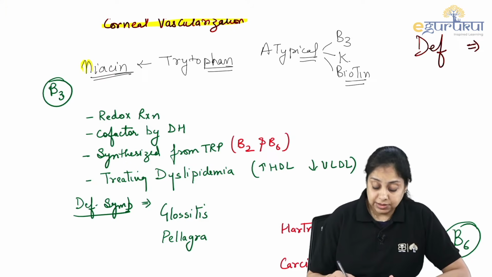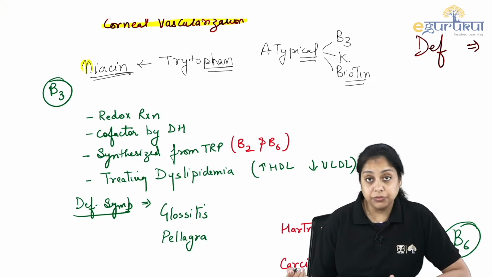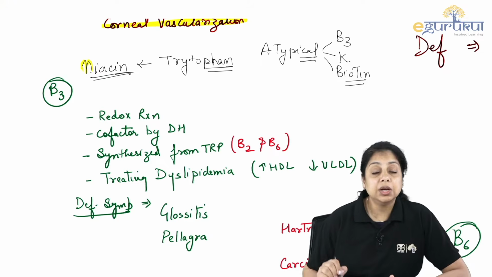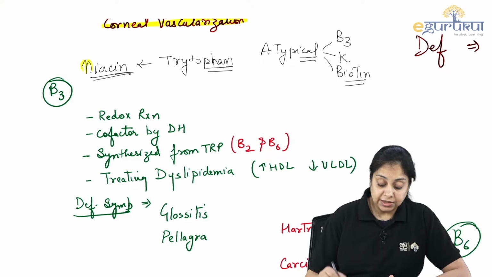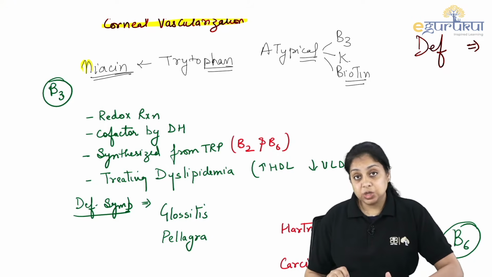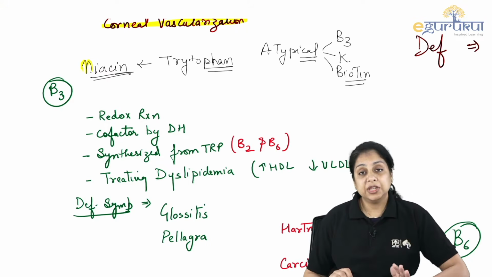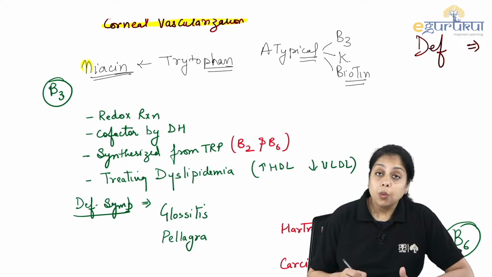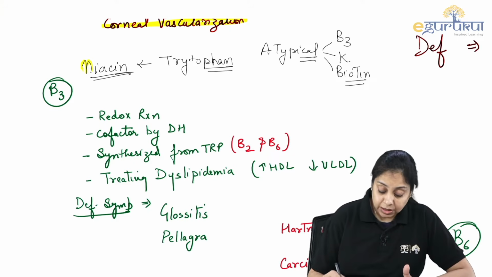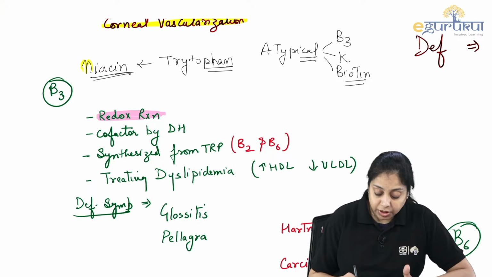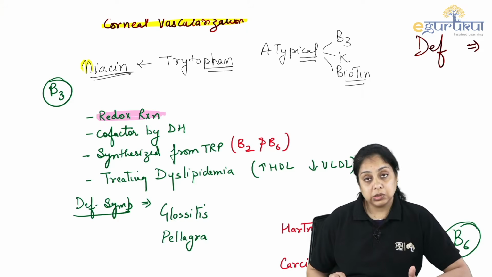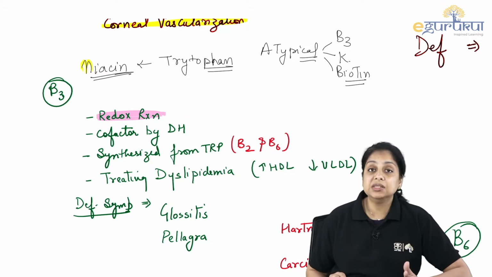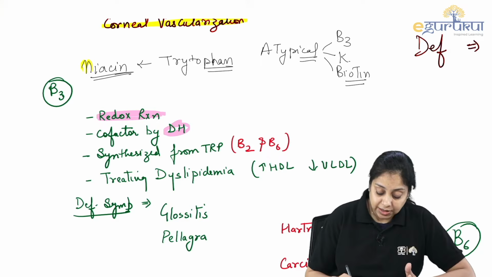Niacin is synthesized by the bacterial flora also, and also from the tryptophan we can synthesize it. And if there is tryptophan deficiency, the patient will experience pellagra symptoms that we will discuss. Where do we see the niacin? It participates in all kinds of redox reactions. It is associated with the redox reaction, meaning the dehydrogenases, right?